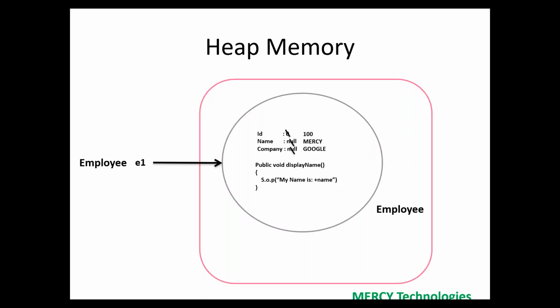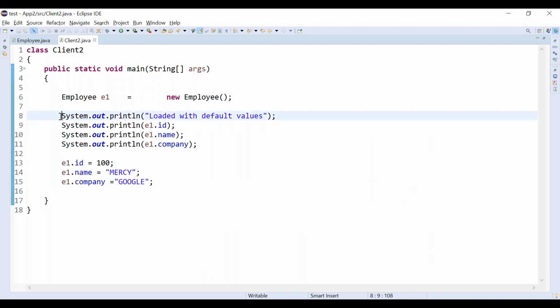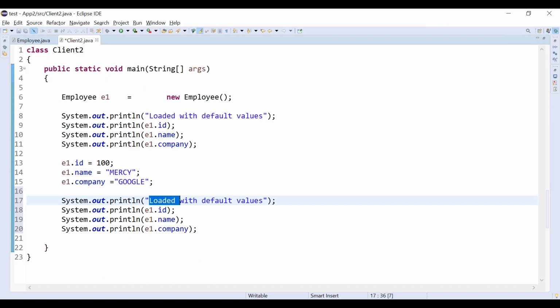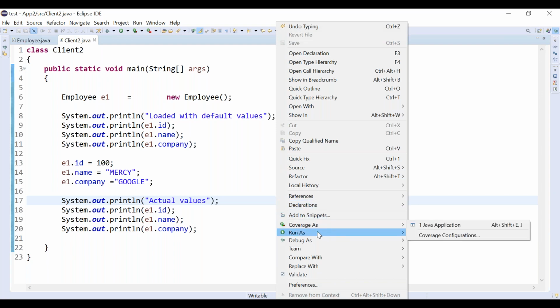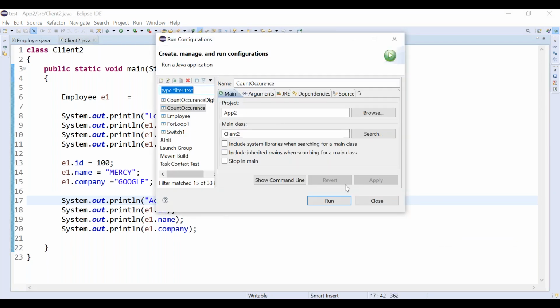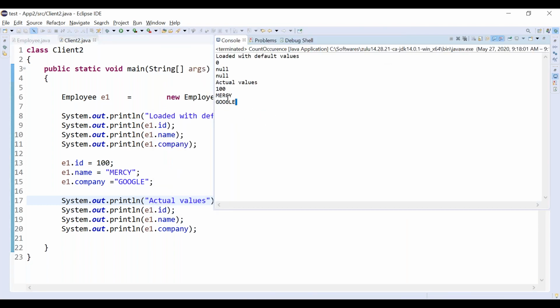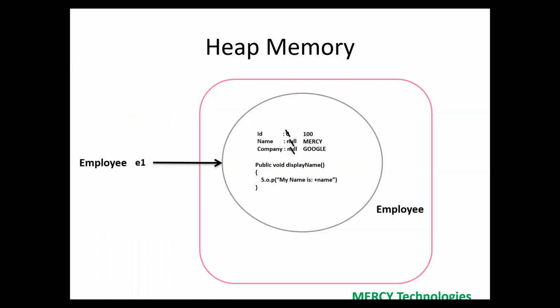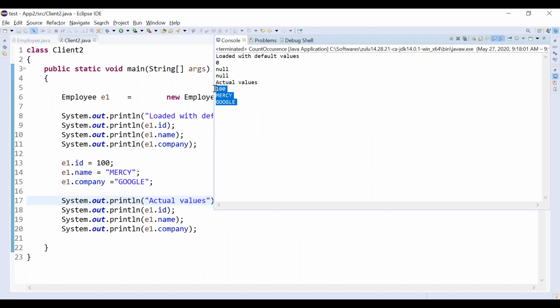Now, how can I print it? It's simple. After modifying, I am again printing all the properties. Listen a little carefully. I am just printing something like this, to understand, I can say actual values. Now let me run it. See, now you are getting the right actual values. What is the ID available in the heap memory now? e1.id is 100, e1.name is Mercy, e1.company is Google. Same output you are getting, right?